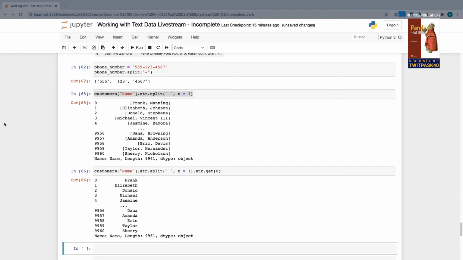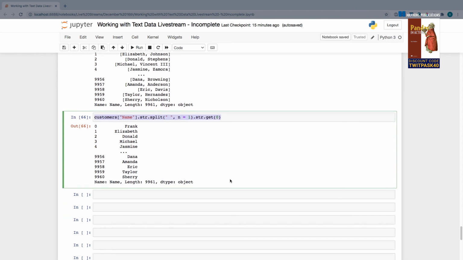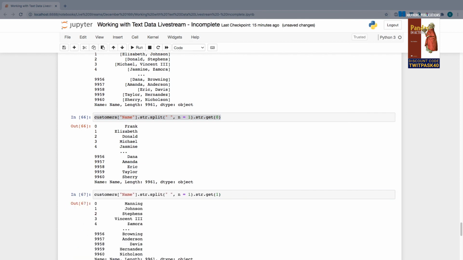If I want the last name, I can of course provide number 1 here. That'll work. Or alternatively, this is a similar idea to the one we saw earlier with slicing. I can actually provide a value of -1, and that's going to proceed relative to the end of the list. So -1 means get me the very last element from each list.